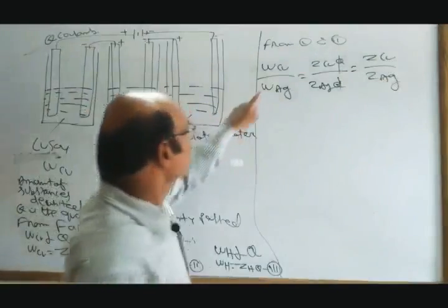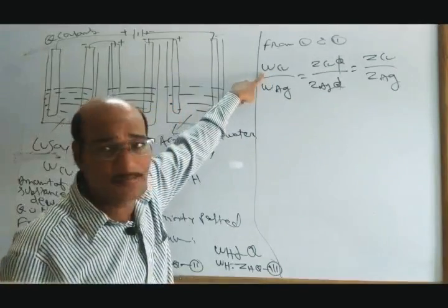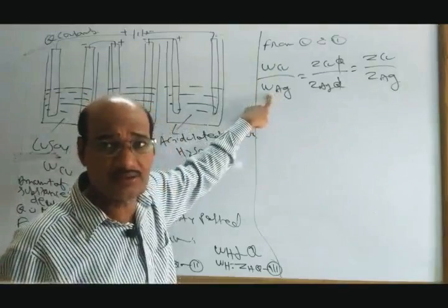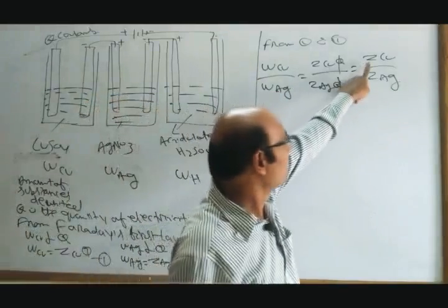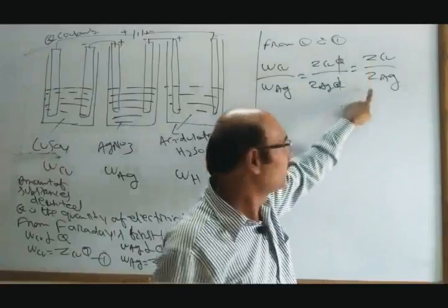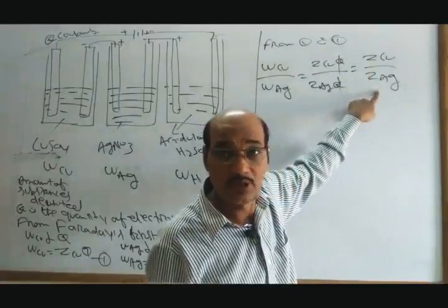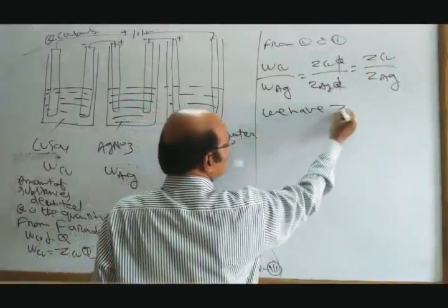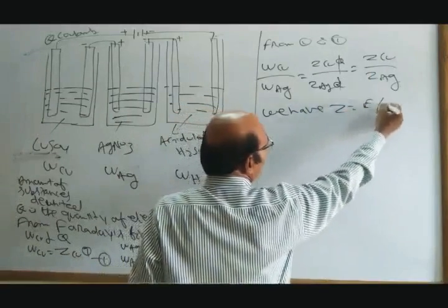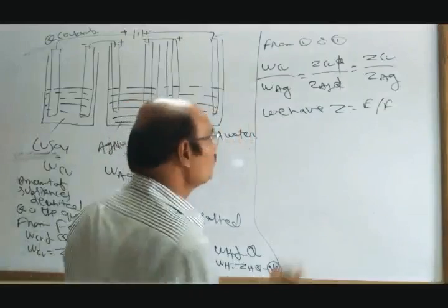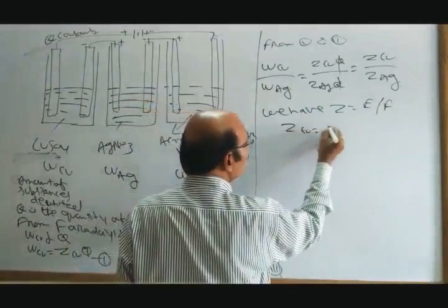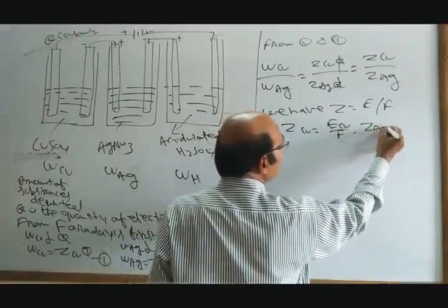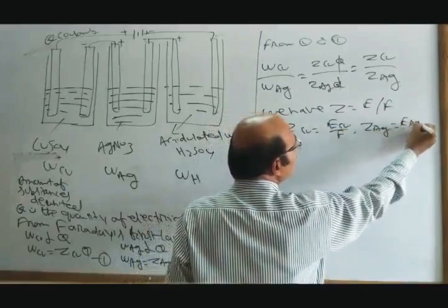That means the amount of copper deposited by the amount of silver deposited is equal to the electrochemical equivalent of copper by the electrochemical equivalent of silver. But we know Z is equal to E by F. So Z of Cu is equal to E of Cu by F, and Z of Ag is equal to E of Ag by F.